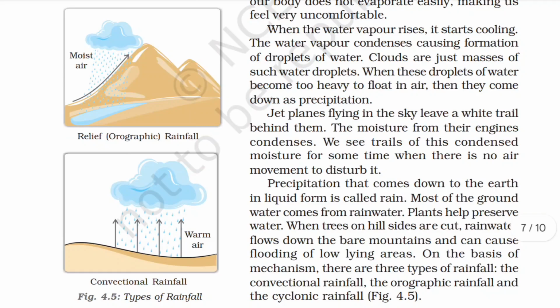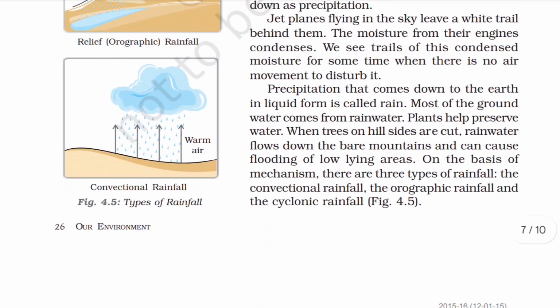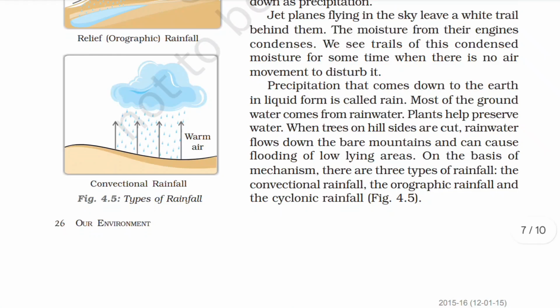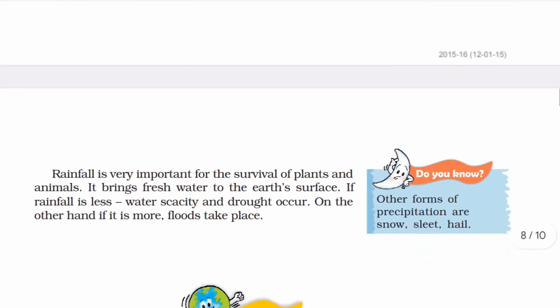When there is no air movement to disturb it, precipitation comes down to the earth in liquid form, called rain. Most of the groundwater comes from rainwater. Plants help preserve water. When trees on hillsides are cut, rainwater flows down the bare mountains and can cause flooding of low-lying areas. On the basis of mechanism, there are three types of rainfall: the convectional rainfall, the orographic rainfall, and the cyclonic rainfall.